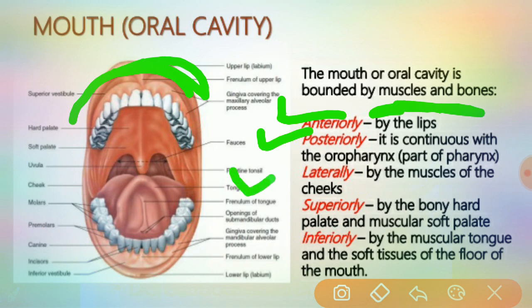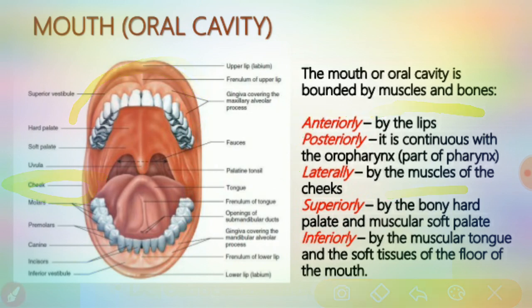Laterally, the mouth or oral cavity is bounded by the muscles of the cheeks. We can see this easily in the next picture. See here, the muscles of the cheeks are present in a lateral manner.